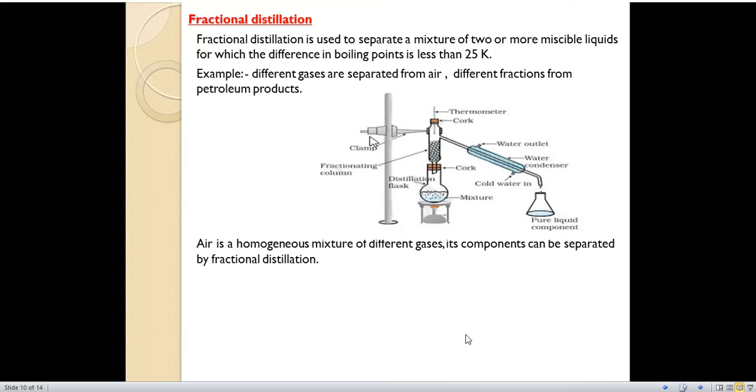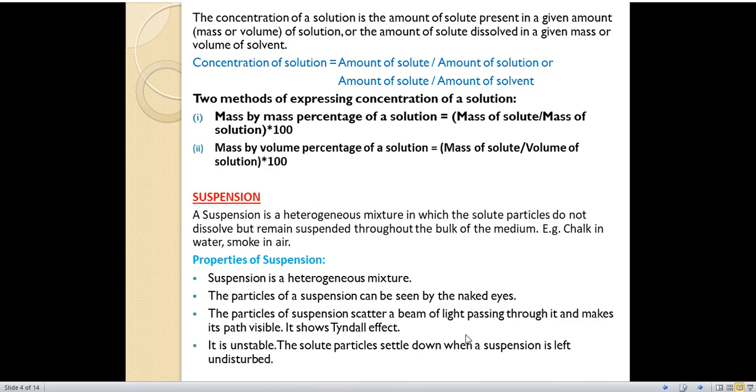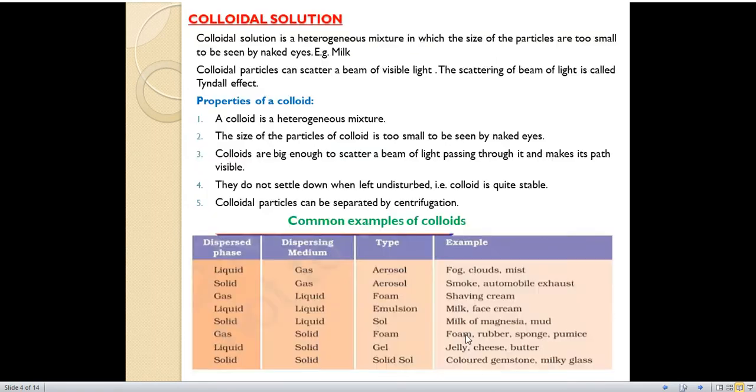Rest of the topics we'll cover in part 2 of this same chapter. This is part 1 of this chapter. So whatever we have read today, go through these topics once and write the notes from here. All the notes are covered from your NCERT textbook so that it can be helpful for you during your exams.